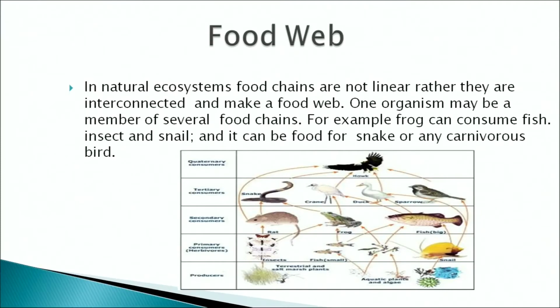In natural ecosystems, the food chains are never linear, rather they are interconnected and make a food web. So, one organism may be a member of several food chains. For example, a frog can consume fish, insects and snails, and it can be food for a snake or any other carnivorous bird in the system.